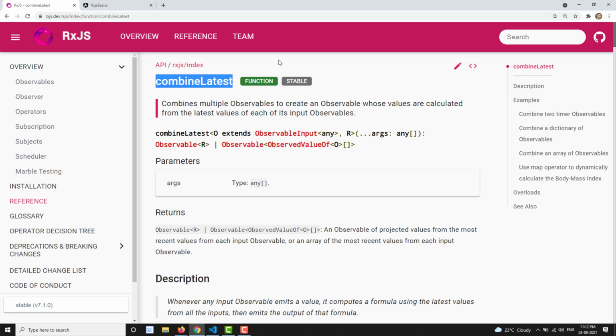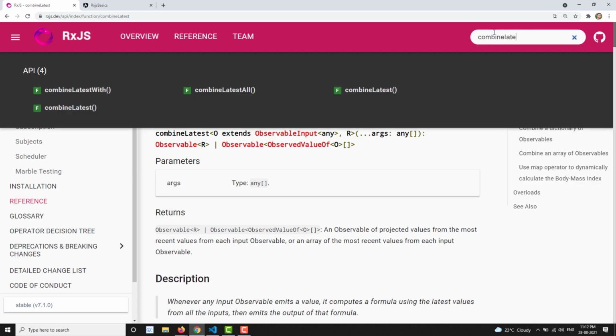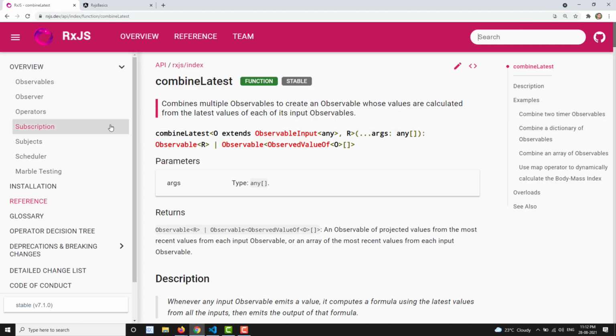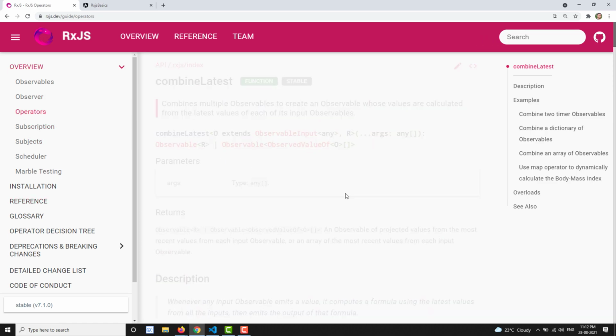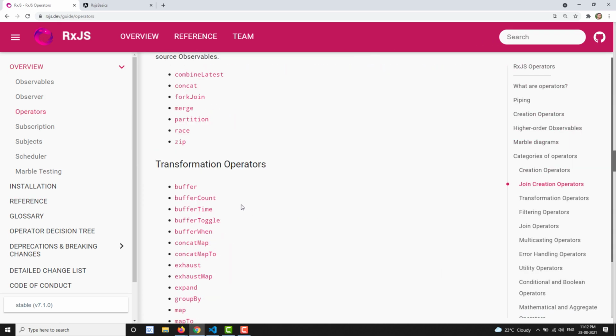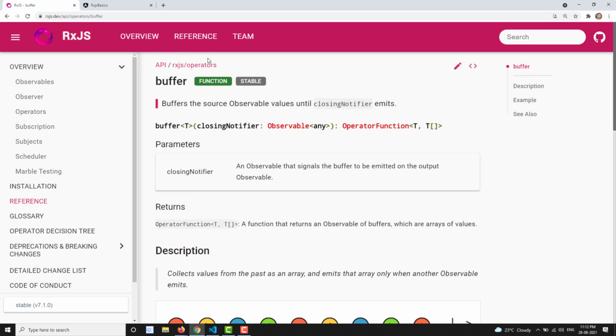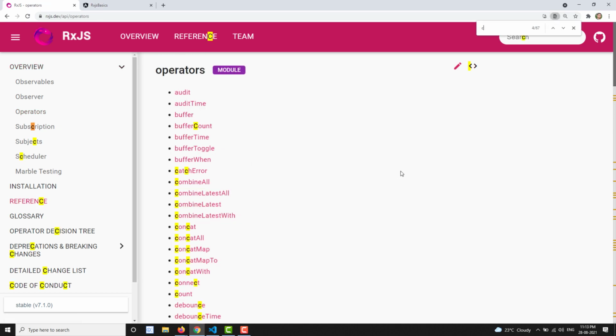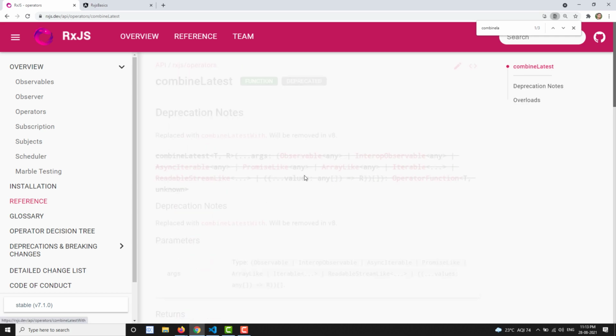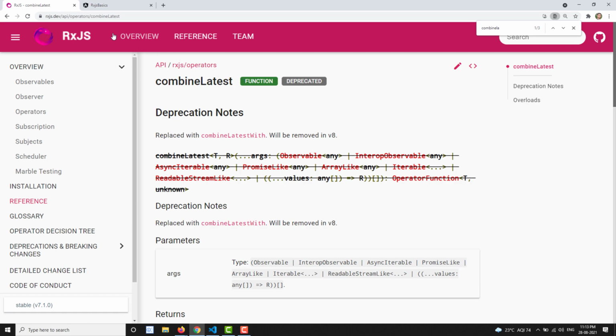Normally in RxJS 7, we have another thing, that is combineLatest, which is an operator. If you try to see combineLatest, this one is a function, right? If you look in the complete list of operators, you will find another one. If you open buffer, here in the operators you will be able to see combineLatest, and this is an operator. It is deprecated, so you will be able to see deprecated. This one is from rxjs/operators.